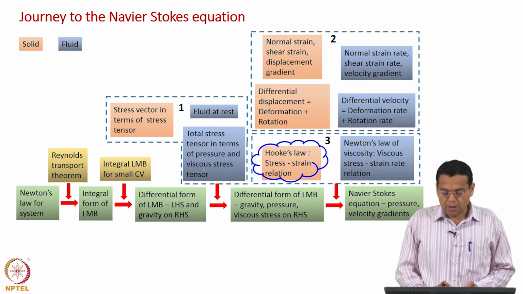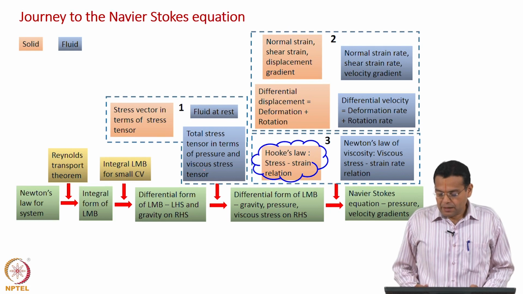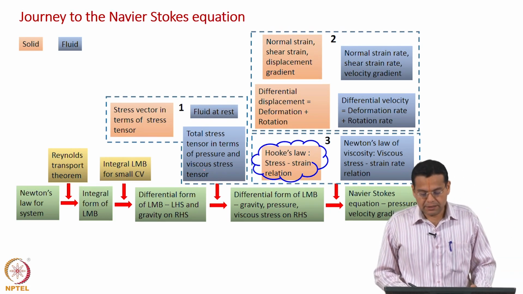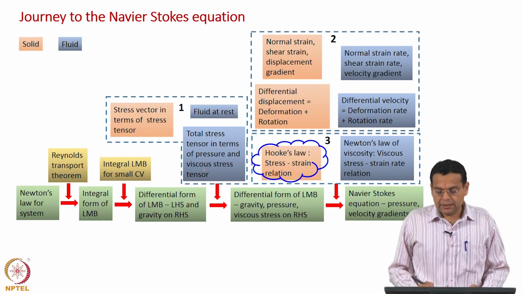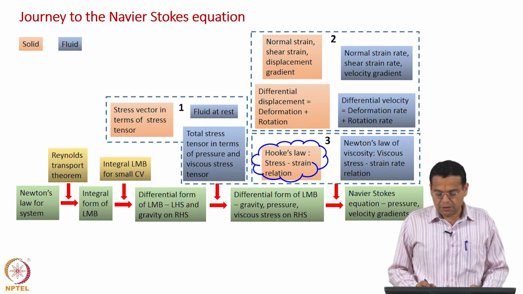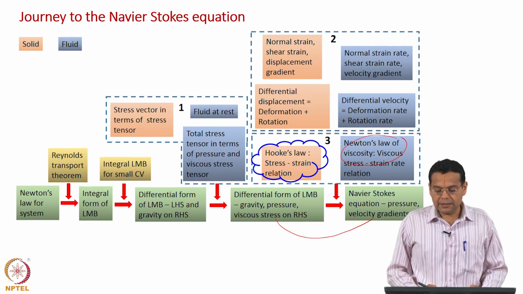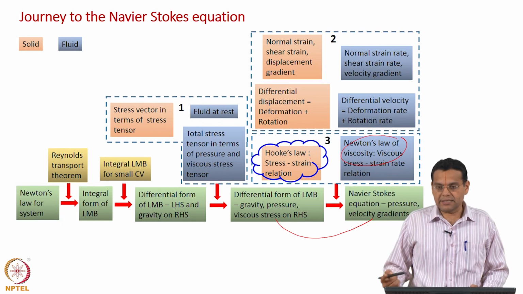To summarize, what we have done is discuss Hooke's law, which is the stress strain relationship. Why did we discuss that? We want to express the viscous stress in terms of the velocity gradients or the strain rate, which is Newton's law of viscosity. But to understand that, we took a diversion to solid mechanics, the third time and the last time, and discussed the stress strain relationship, so that you can extend that to a stress strain rate relationship.